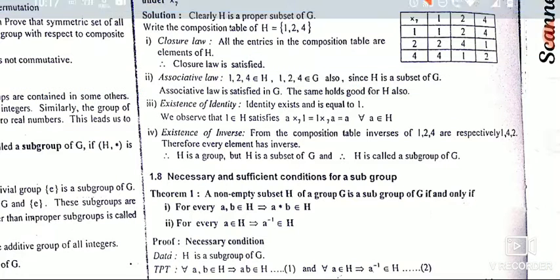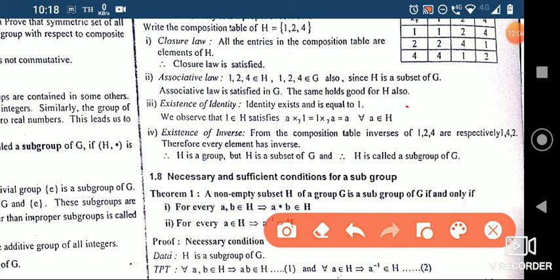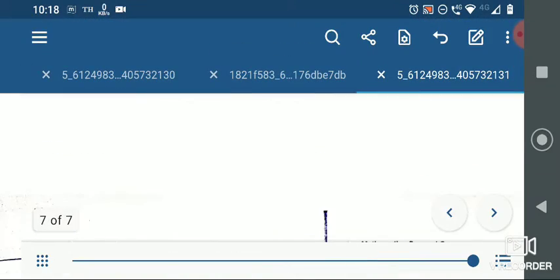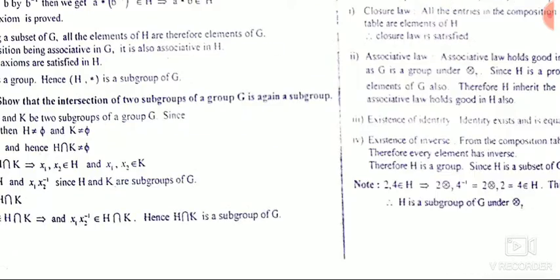Now existence of inverse. From the combination table I can just check where the identity is. So these are the identities, 1, 1, 1. For the first, 1 is the inverse of 1, then 4 is the inverse of 2, and 2 is the inverse of 4. So inverse exists. Okay.